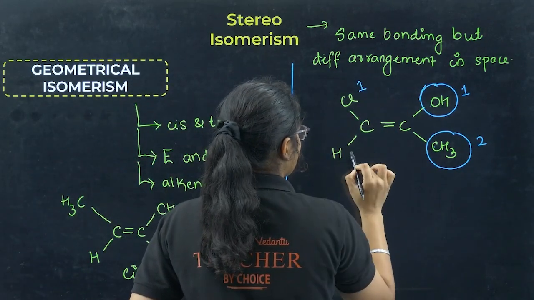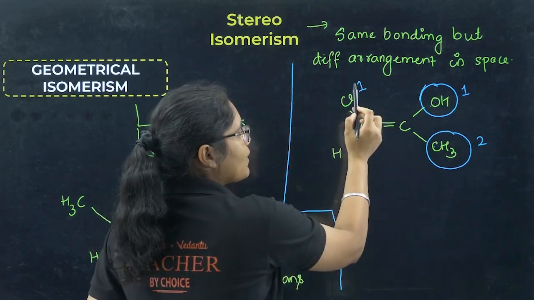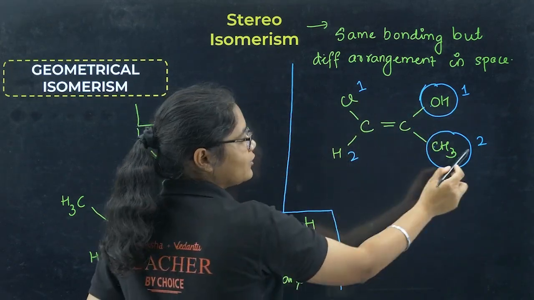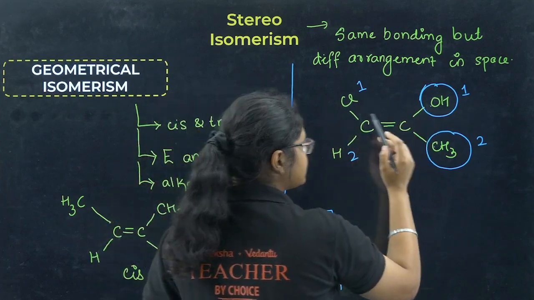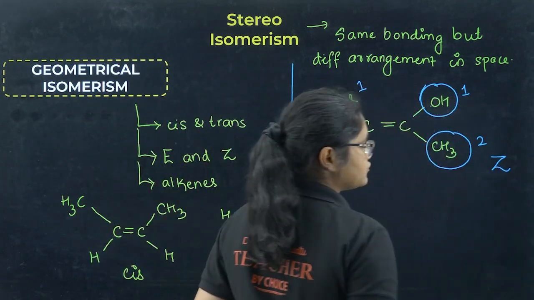So this one will get number 1 and this one will get number 2. Now 1 and 1 are on the same side. 2 and 2 are on the same side. So if they are on the same side, then we call it the Z isomer.